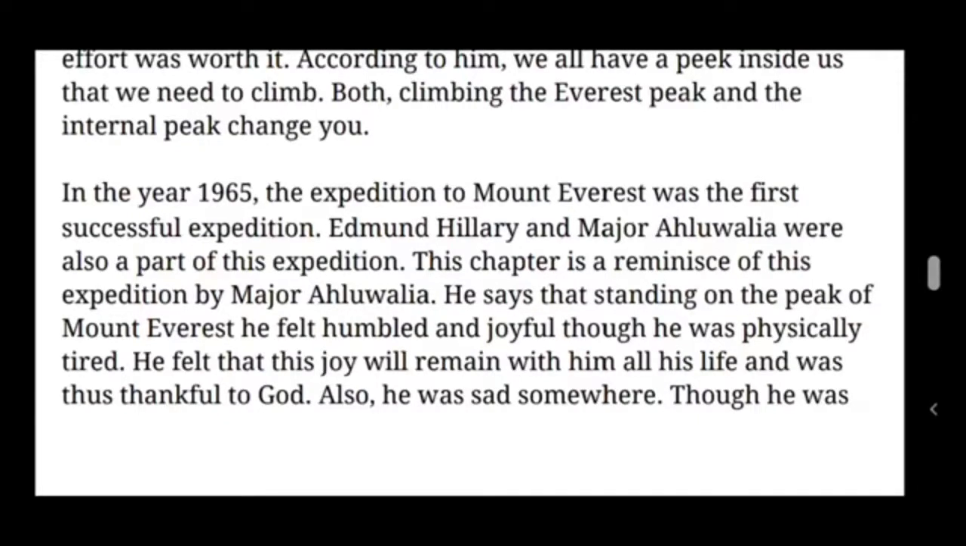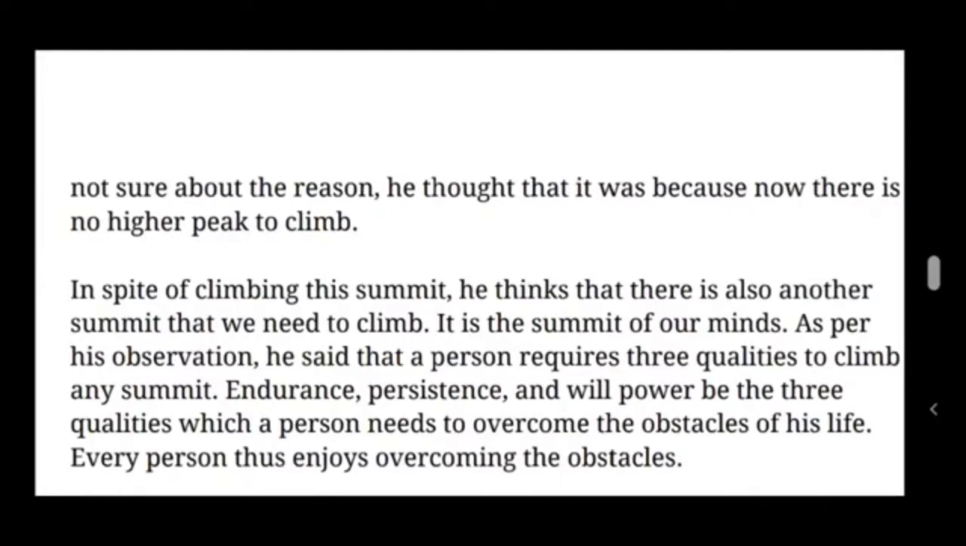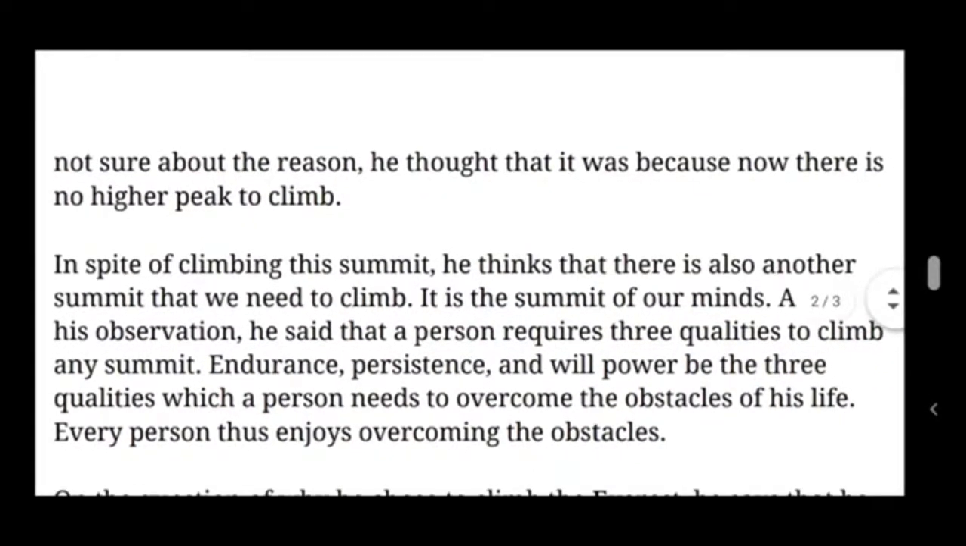Also he was sad somewhere. So in between he was also sad somewhere. He was not sure about the reason. He thought that it was because now there is no higher peak to climb. So he is just telling that this is one of the highest peaks in the world. Then there is no peak in the world like this hereafter. Sadness, and the reason for that sadness, he is telling here.